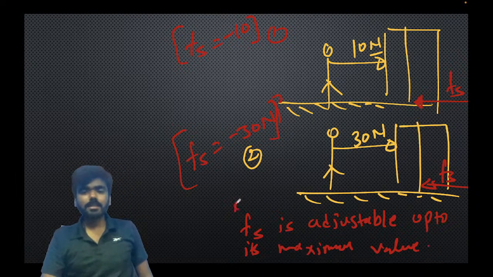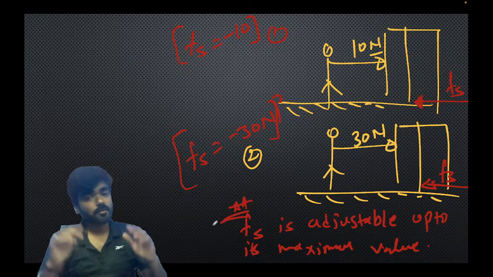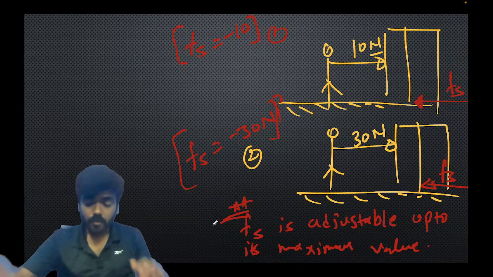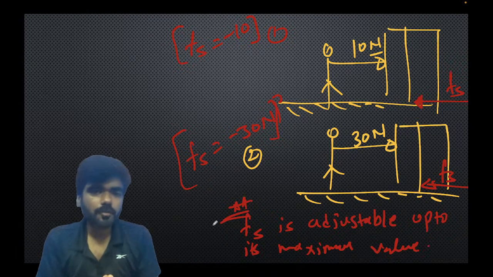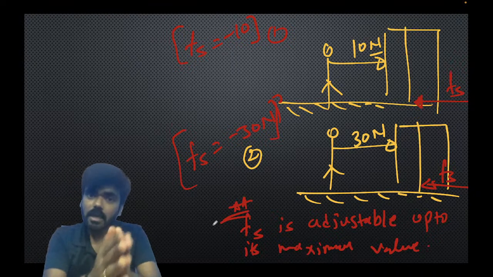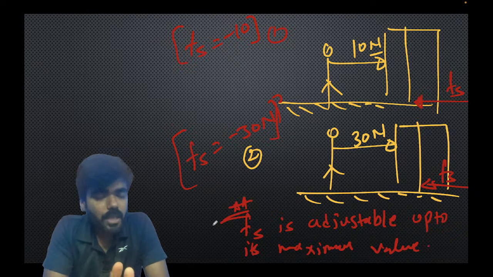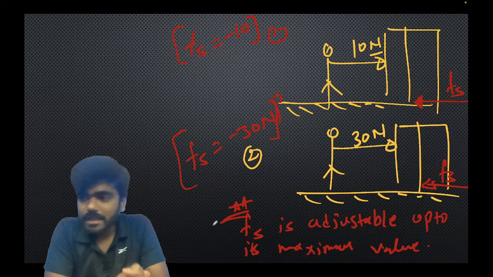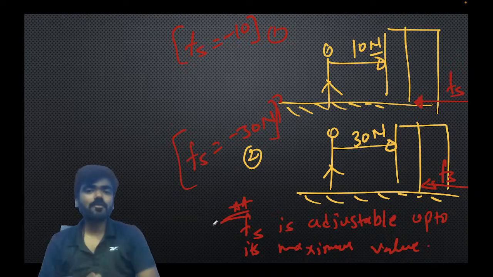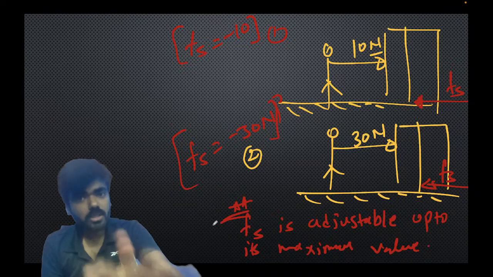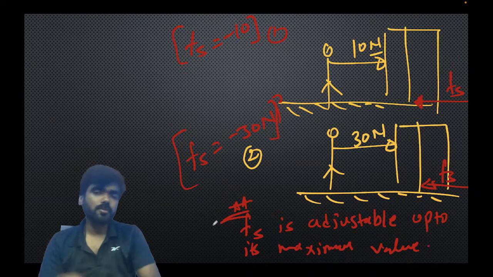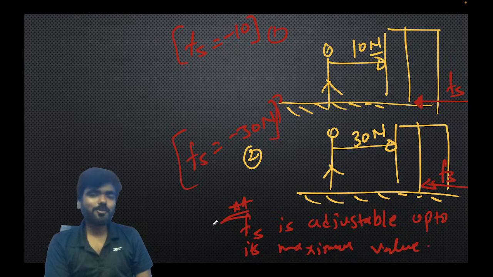Fs is adjustable up to its maximum value. This is very important from the examination point of view. This kind of question can come in 1-mark objectives, that the kinetic friction magnitude is fixed but the static friction is adjustable, and these kinds of concepts are actually used in numericals to make you make an error in the examination, right?